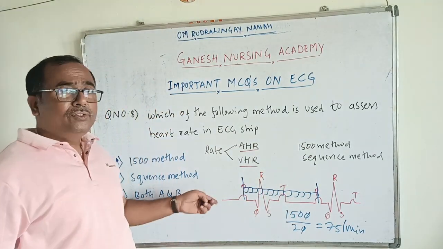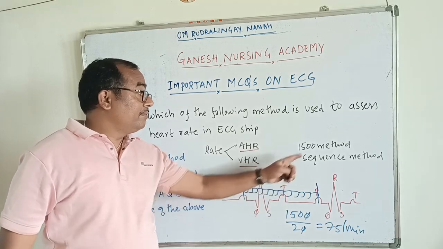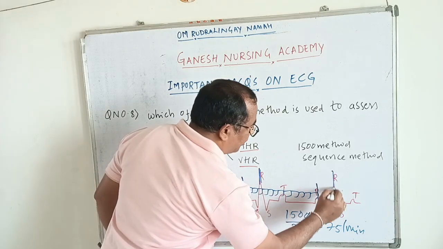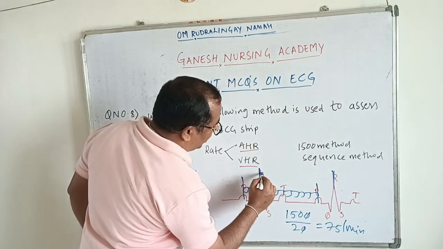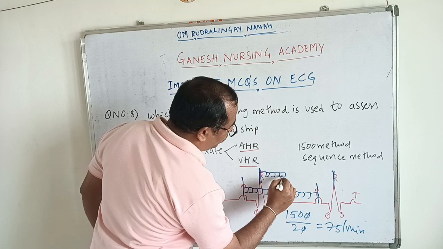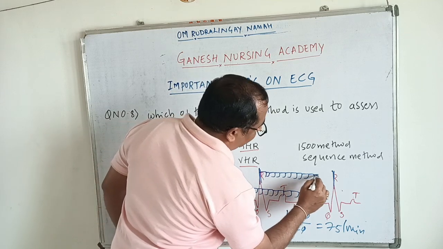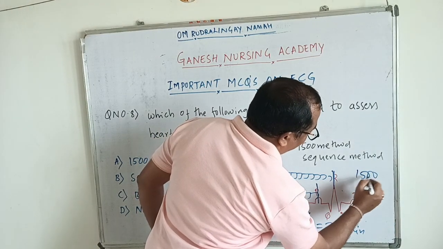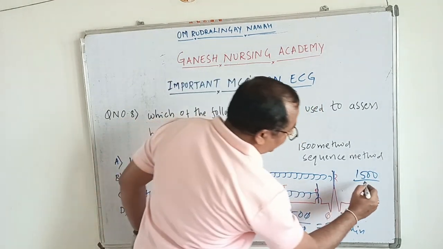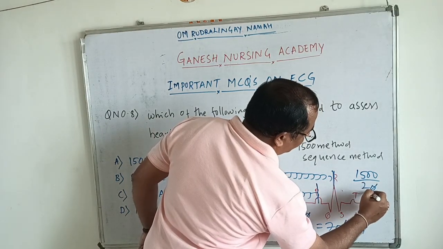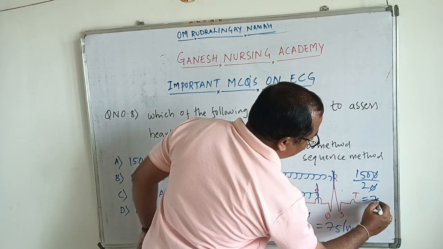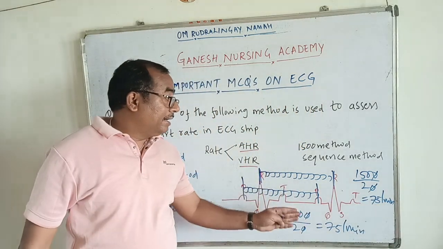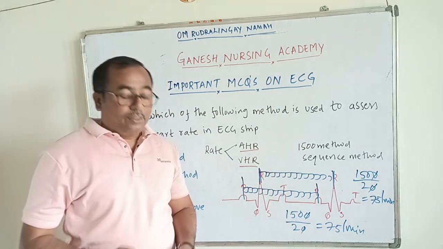Suppose you want to assess the ventricular heart rate using the 1500 method. You just mark between two consecutive R waves and count the number of small boxes. How many small boxes are present between two consecutive R waves? We keep 1500 constant, and if you get 20 small boxes between two consecutive R waves, the ventricular heart rate is again 75 per minute. So here the ventricular heart rate and atrial heart rate are 75 per minute by using the 1500 method.